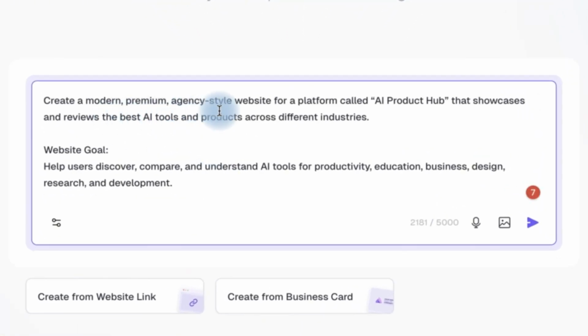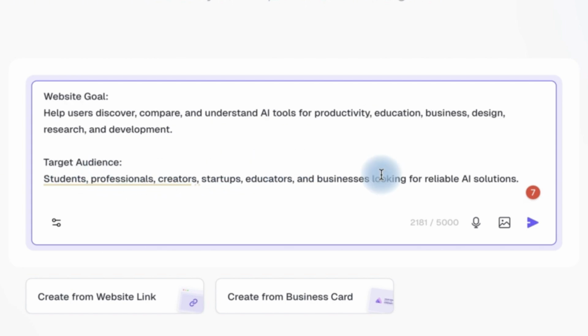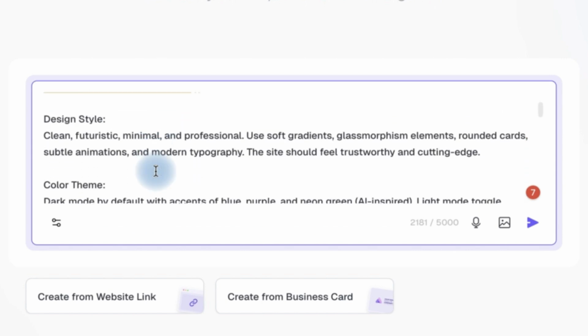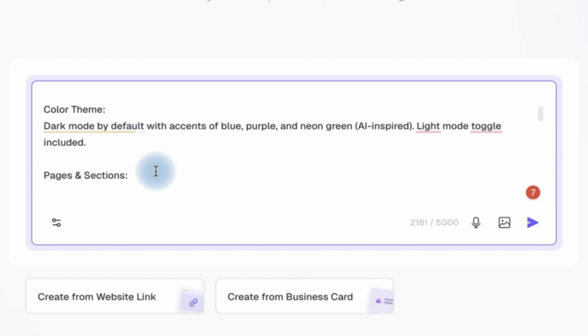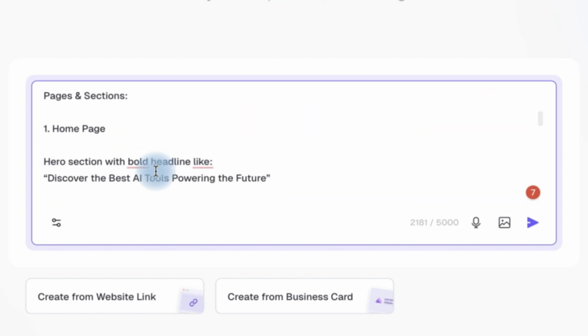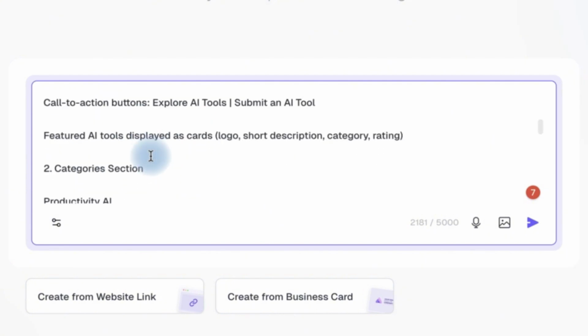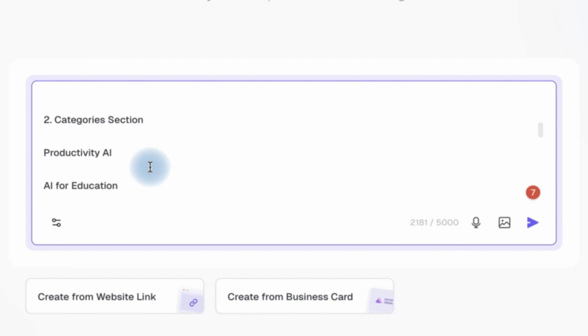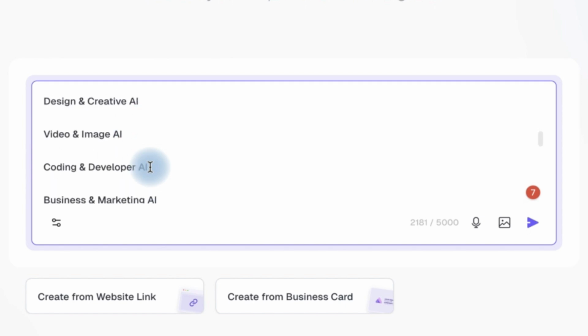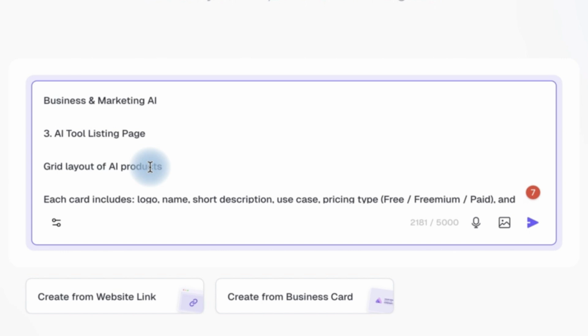Create a modern premium agency style website for a platform called AI Product Hub that showcases and reviews the best AI tools and products across different industries. The goal is to help users discover, compare, and understand AI tools for productivity, education, business, design, research, and development. Target audience, design style, and color theme, everything has been defined here. The pages and sections, we have the home page, call to action, everything that should be on the page, and we'll have the category section, and then we have other sections like the AI tool listing page and so on.